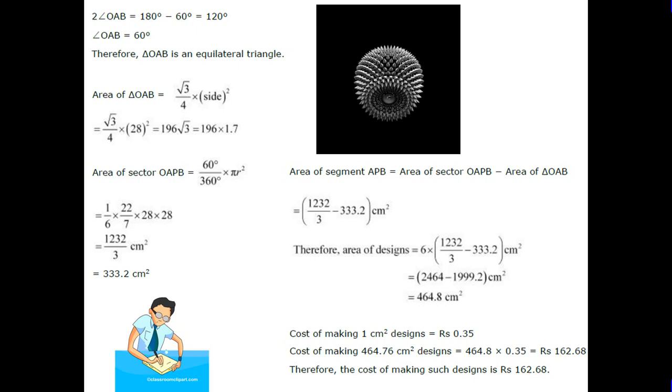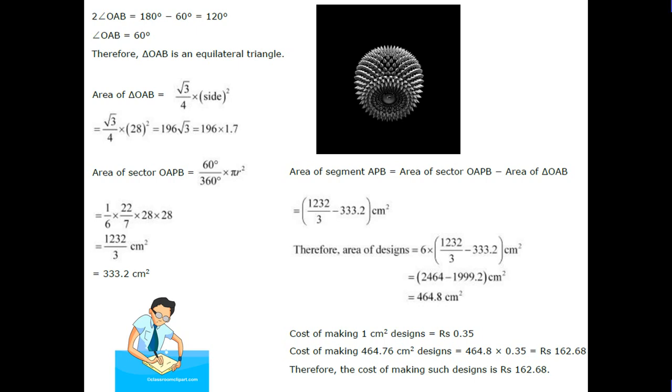Area of sector OAPB is equal to 60 upon 360 into pi r square, that is equal to 1232 upon 3 centimeter square. Area of APB is equal to area of sector OAPB minus area of OAB, that is 1232 upon 3 minus 333.2 centimeter square. Therefore, area of the design is equal to 6 into (1232 upon 3 minus 333.2) centimeter square, that is 2464 minus 1999.2, which is 464.8 centimeter square.